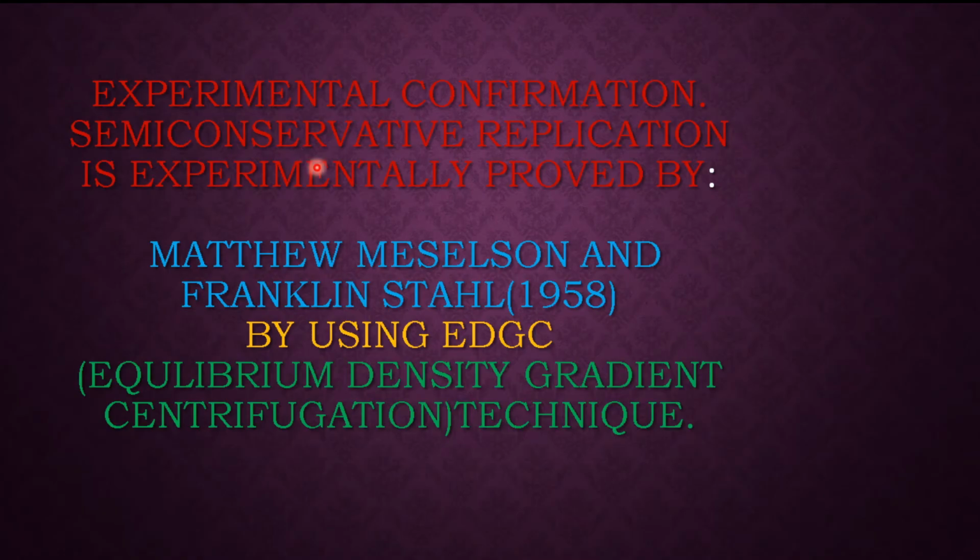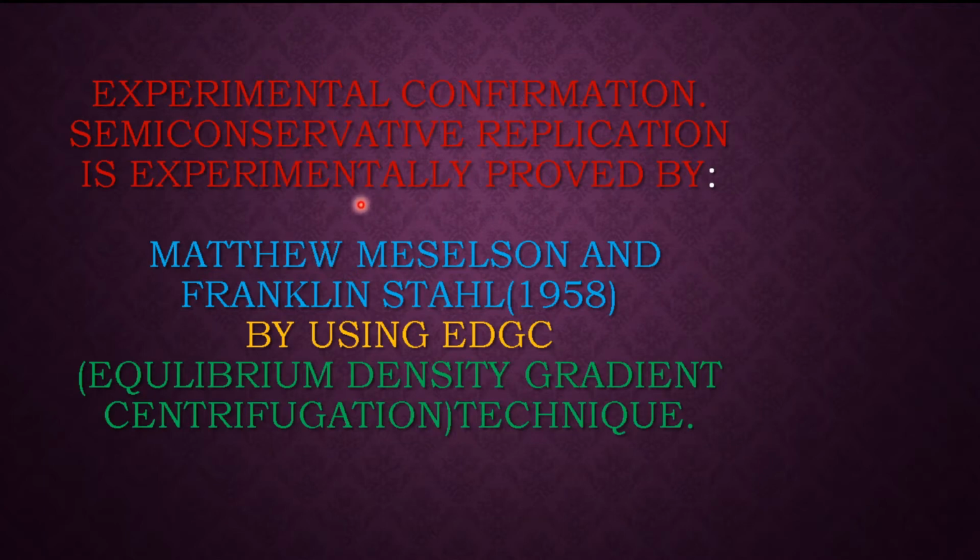Hello students, today we are going to study semi-conservative replication, the experimental confirmation of semi-conservative replication of DNA. This was proved experimentally by two scientists, Matthew Meselson and Franklin Stahl. In the year 1958, they did this experimental proof using a technique called the EDGC technique: E for equilibrium, density, gradient, centrifugation technique.